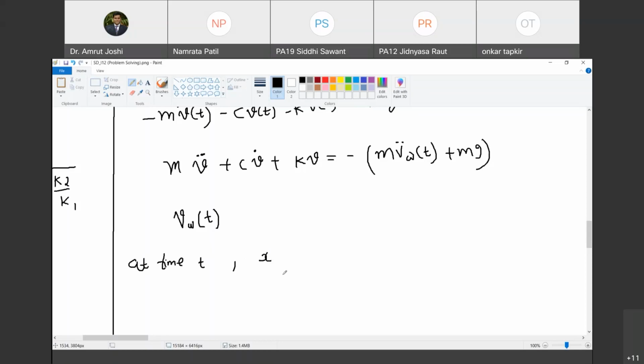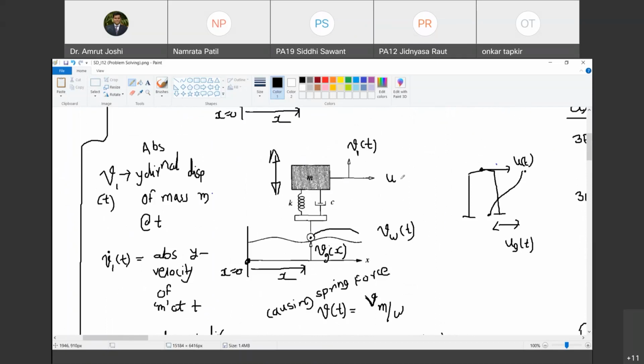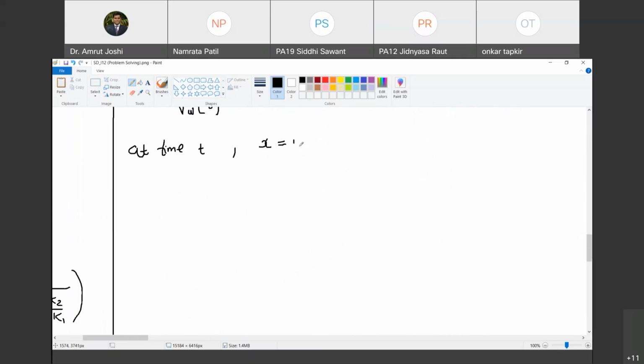T equal to 0 is the start of observation. With reference to that time, where will vehicle be? What will be the x distance that it will cover with constant speed u? Vehicle का constant speed कितना है? U है. Agree with me? This vehicle is moving with the constant speed of u. So at time instant t, where will it be? X is equal to, देखो x is equal to u multiplied by t. We assume that the particle starts from x equal to 0. At time t, if it is moving with the constant speed u, where will it be? U times t.